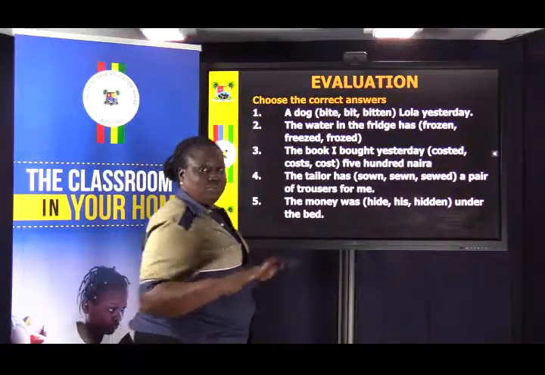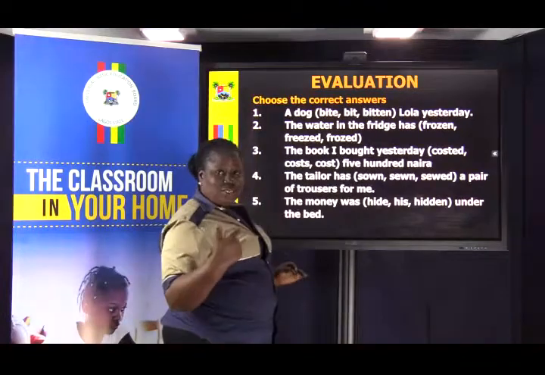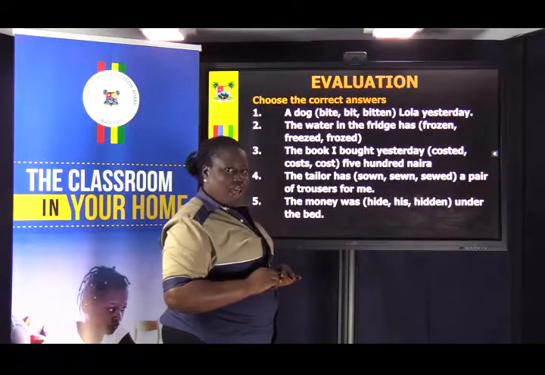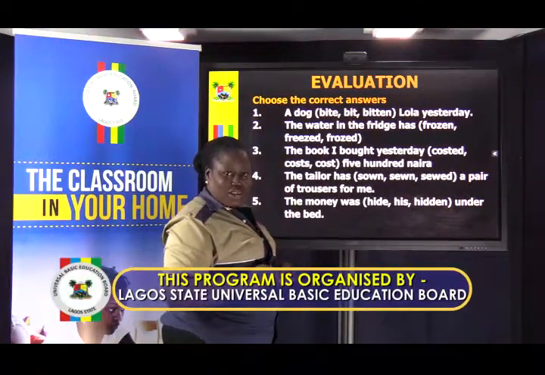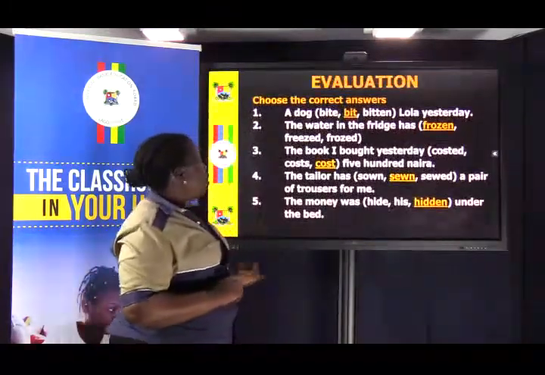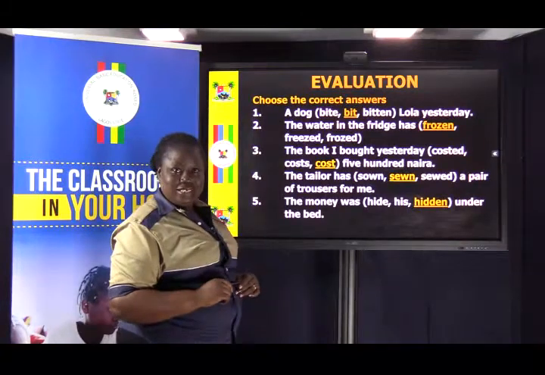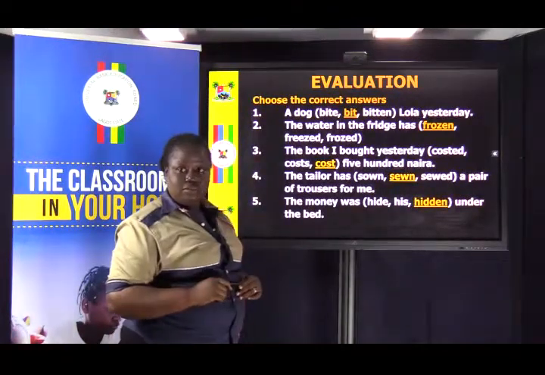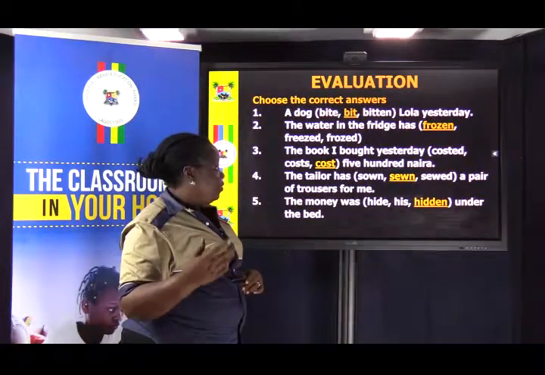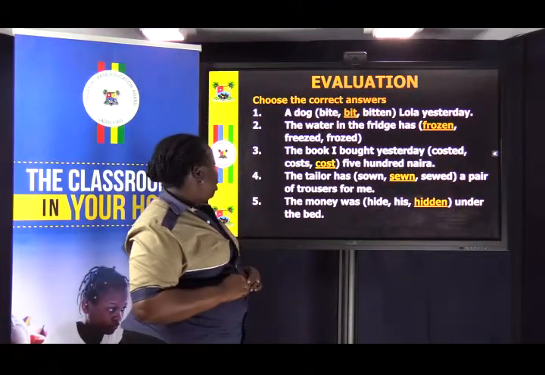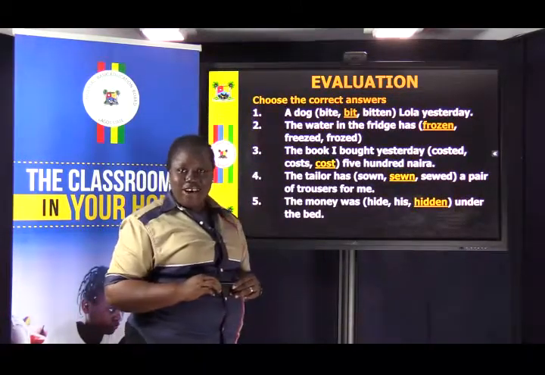Pens down. Eyes on me. Yes, you have 5 answers. And I'm sure you have correct answers because you're children. Now let's do the correction together. A dog bit Lola yesterday. B-I-T. That is the past tense of bite. The water in the fridge has frozen. That is in the perfect tense form. Freeze, froze, frozen. Good. The book I bought yesterday costs 500 naira.